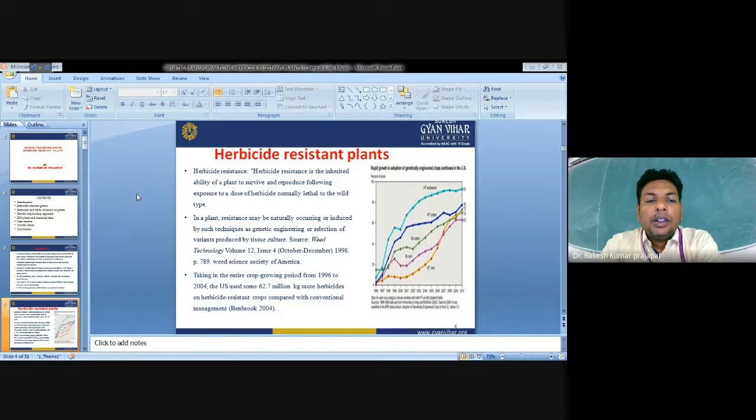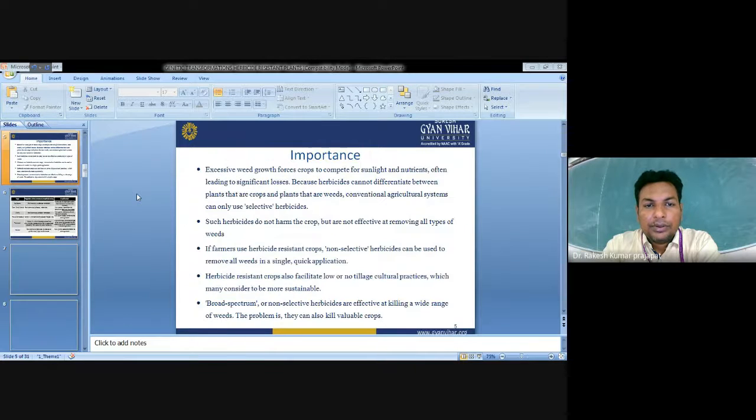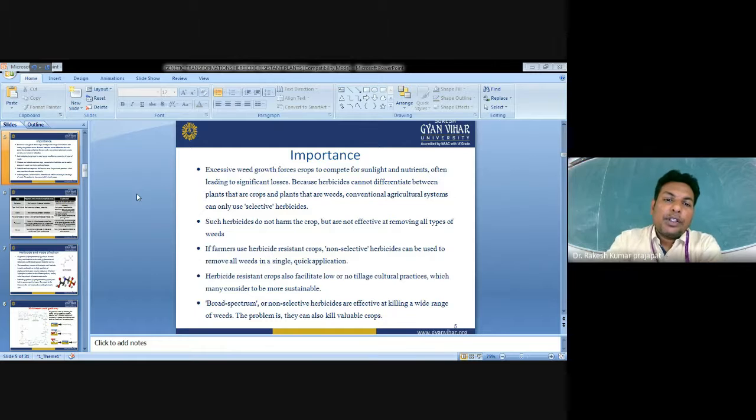Over the crop growing period from 1996 to 2004, the U.S. used some 62.7 million kg more herbicide on herbicide resistant crops compared with conventional management. So what is the importance of all these things?